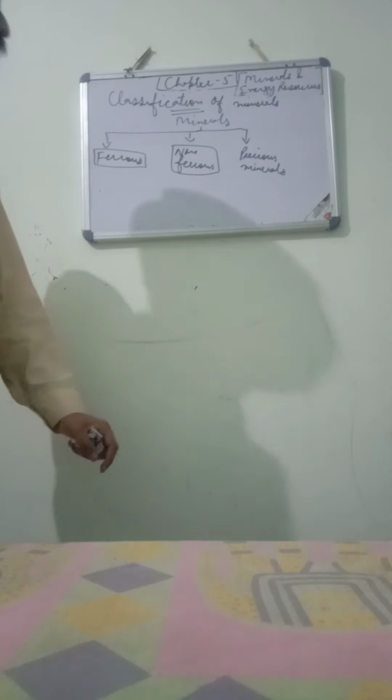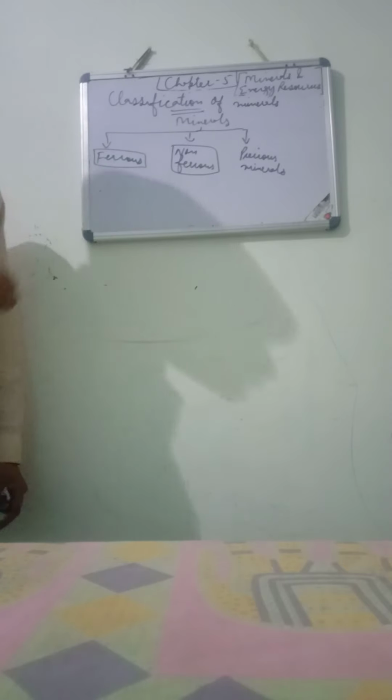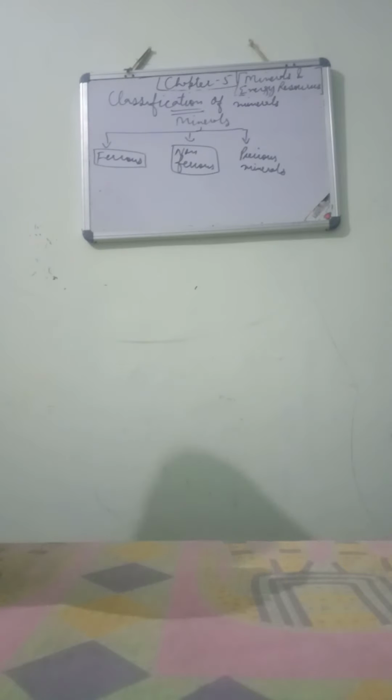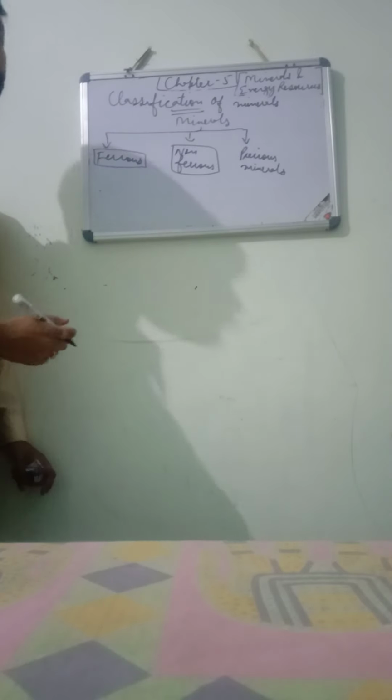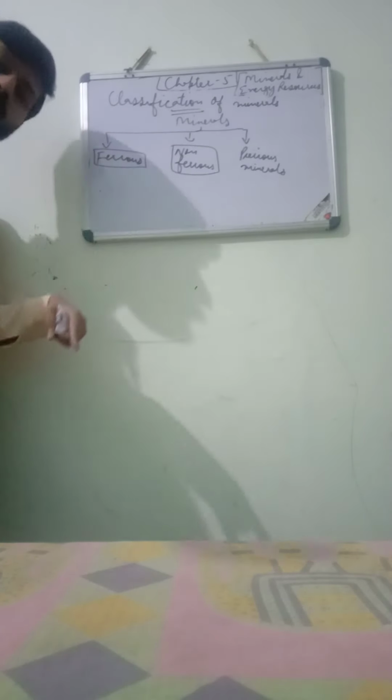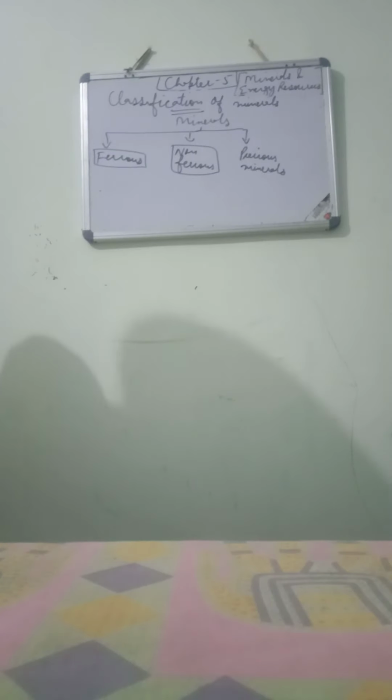Write down another question also. What are ferrous minerals? For 1 mark. What are ferrous minerals? Give examples. Next question for 1 mark. What are non-ferrous minerals? Give examples.